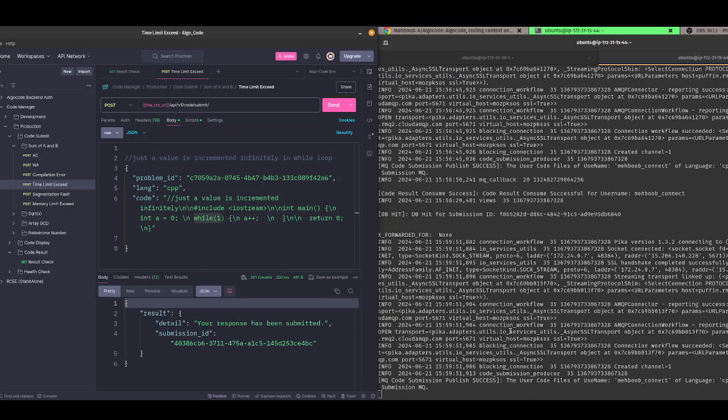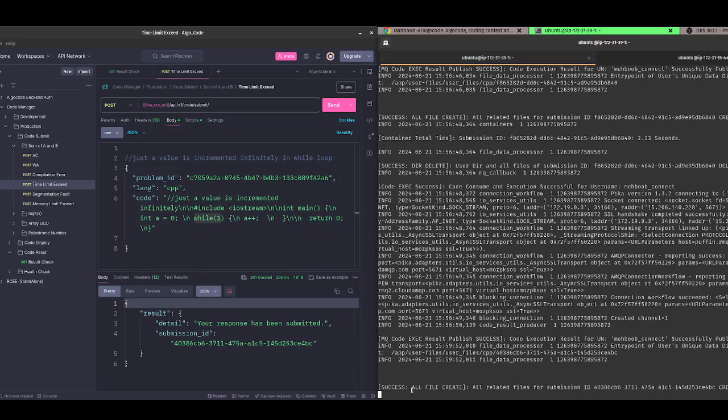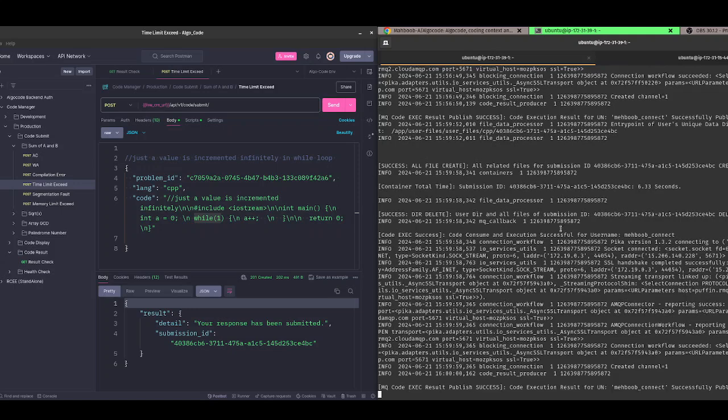You see the code submission is processing the data. You see this actually took 6 seconds. The code kept running and running and did not terminate by itself. So as the process was running, the C++ RC engine killed the process, because I have already mentioned that a container can take only this much time.